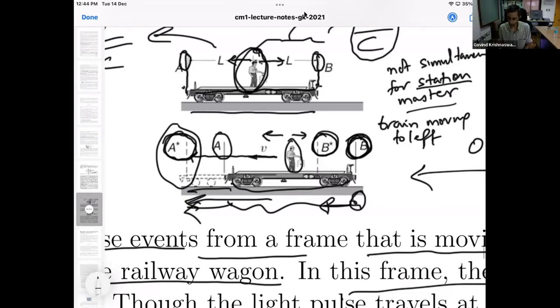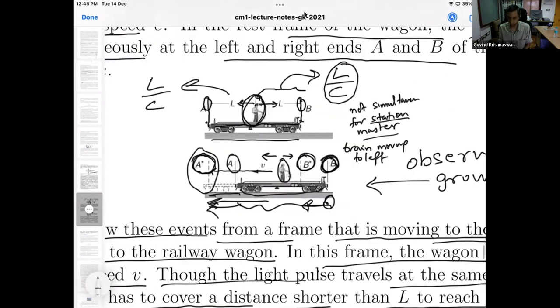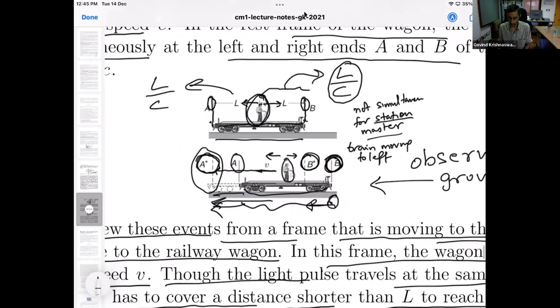Okay, so I encourage you to read this once again and think of it yourself also. Of course, I made some assumptions about the speed, and my picture is made in such a way that the right end of the wagon has only reached up to here.